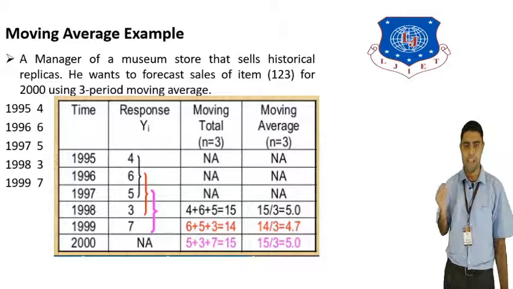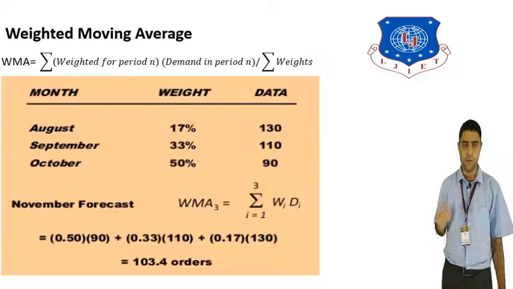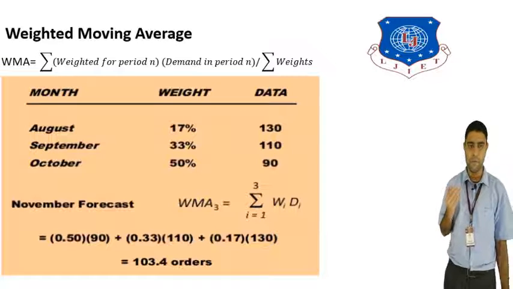Now we will see the exponential smoothing method. But first, we can also calculate using the weighted moving average. The weighted moving average is equal to the summation of weight for period n times demand in period n, divided by the total weights. There is an example showing month, weight and data.